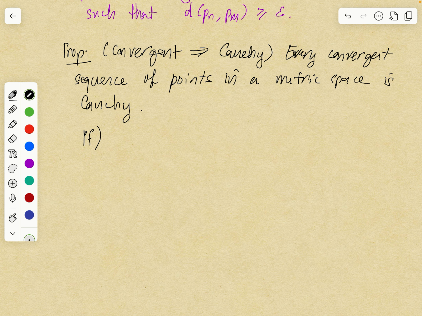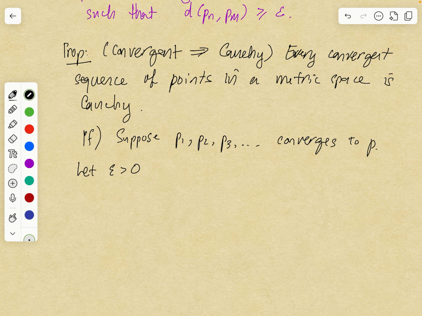So first we should introduce the sequence: P1, P2, P3, ... converges to P. We want to show it's Cauchy, so we let epsilon be greater than 0. We know that this sequence converges.